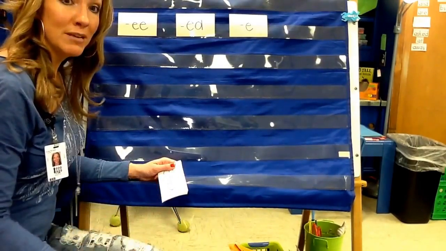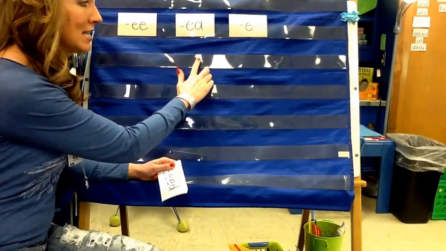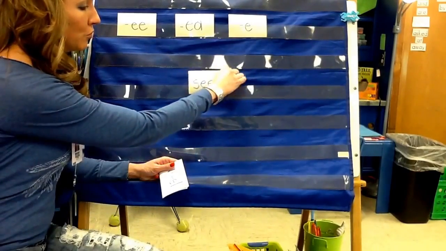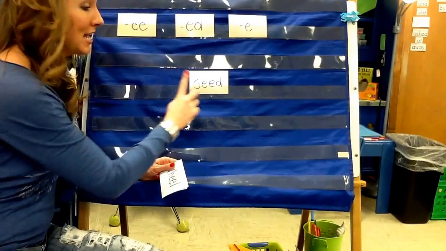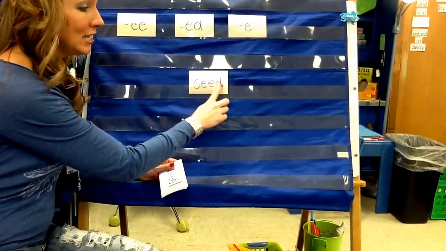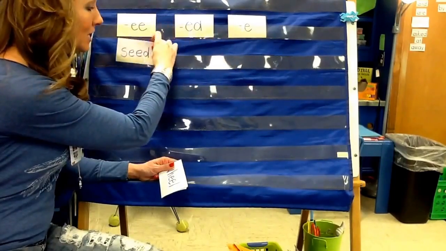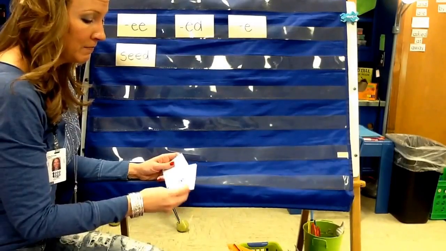So what I'm going to do is read some words and sort them under EE, EA, and E. So this first word I'm going to read, and when I see EE, I'm going to read it as E. Seed. And I'm going to sort it under EE because EE is one way to make E say its name.